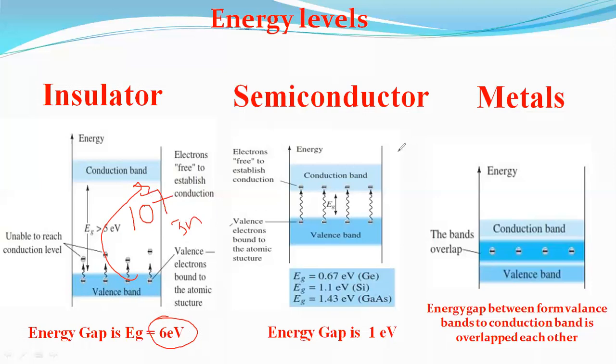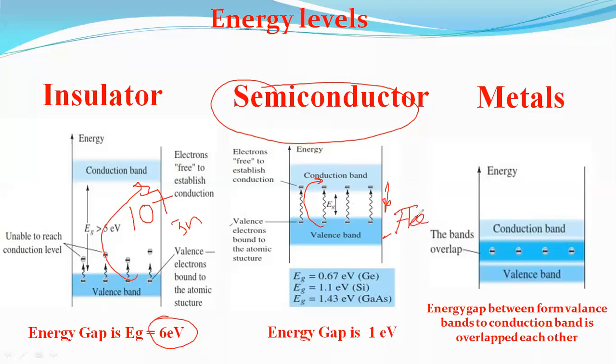Now coming to the semiconductor. This is a very important concept, because there is a possibility, 50-50 chances. Sometimes there is a chance to jump from the valence band to the conduction band, and sometimes there is no chance. That is why semiconductors play a very vital role in electronics.